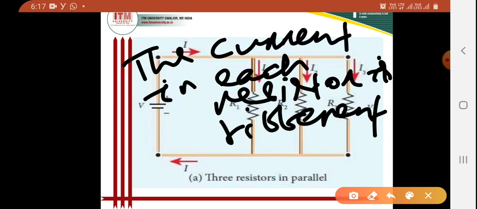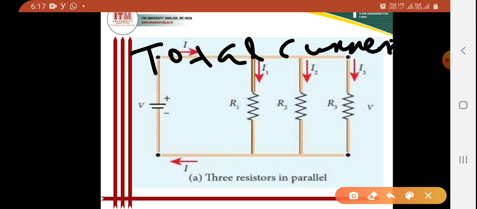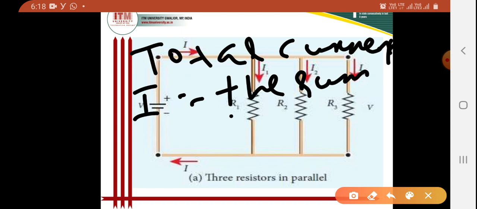If I want to talk about the total current, which is I, that will be the sum of the three separate currents.